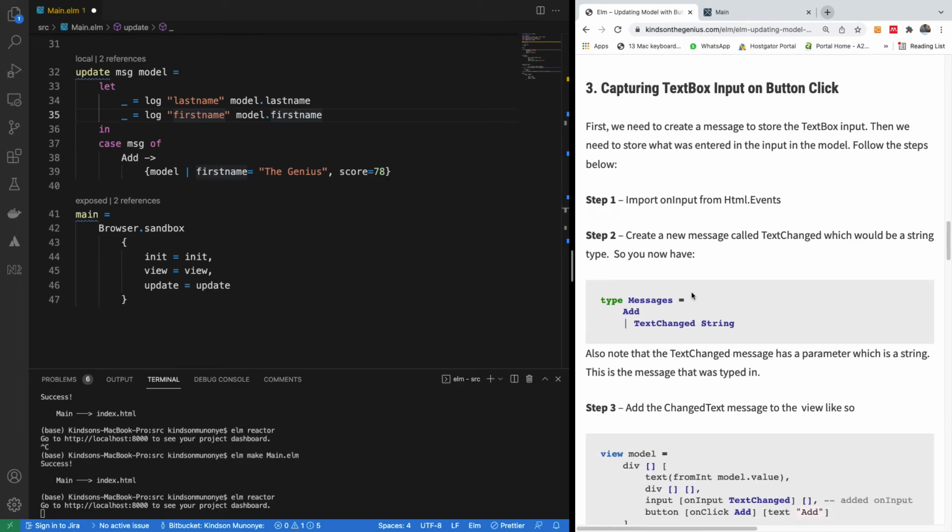So I'm going to stop here because I want this video to be really short. The next part we are going to talk about capturing text box input on button click.